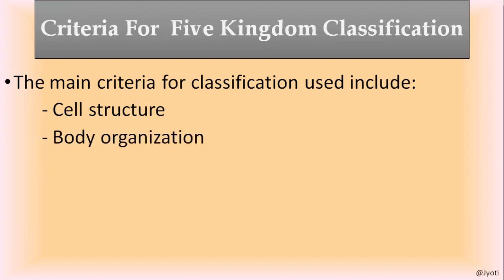Then the other basis was body organization. Body organization includes unicellular or multicellular, or tissue and organ level. That means it included all multicellular and unicellular organisms. Then the other basis was mode of nutrition. Mode of nutrition means whether the organisms are heterotrophic or autotrophic or both heterotrophic and autotrophic. Some organisms are both.